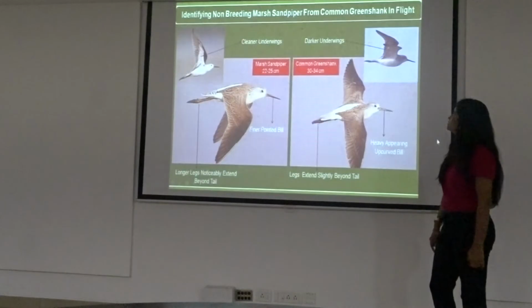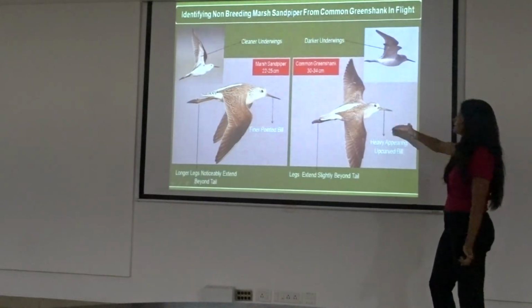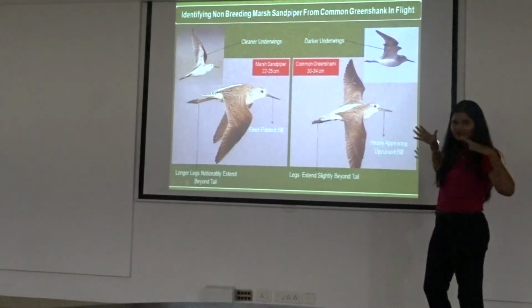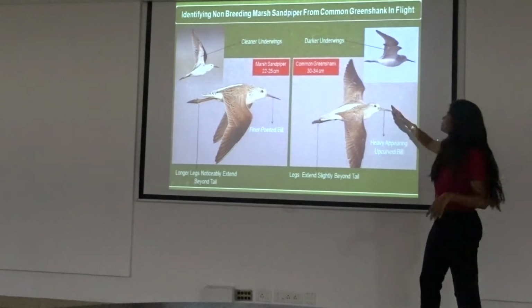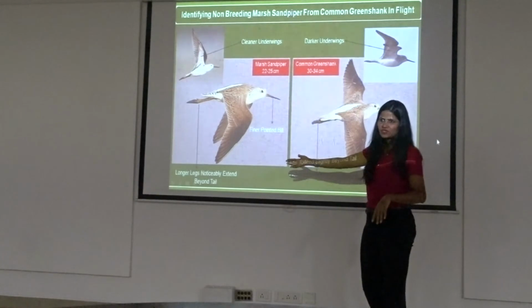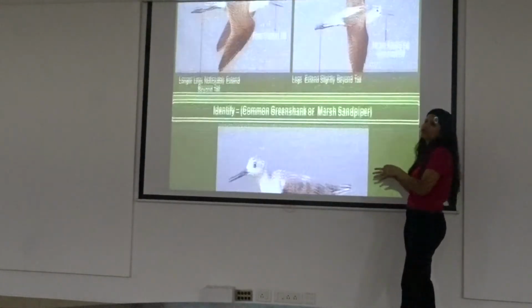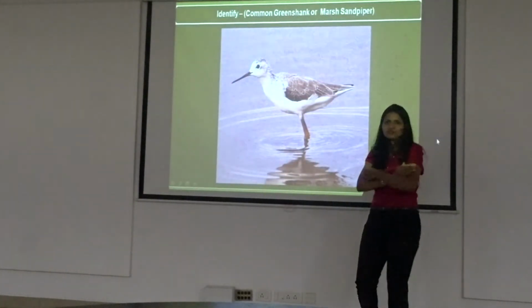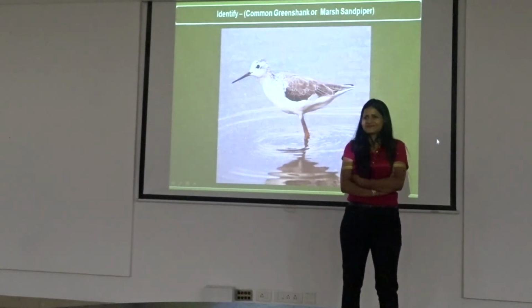In flight again, it's very interesting. The greenshank has darker underwings, right? A greenshank has darker underwings. There is not in a marsh sandpiper. So I don't think you really will have to go to the flight of this bird because you can ID it. Here it is, marsh sandpiper.